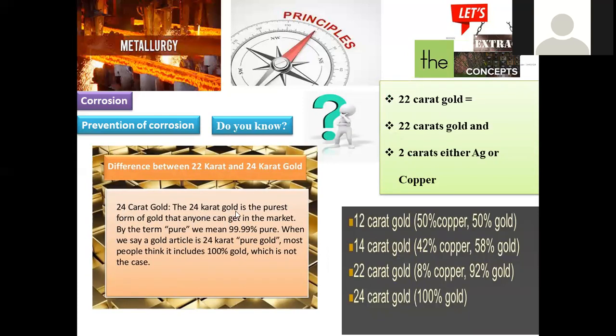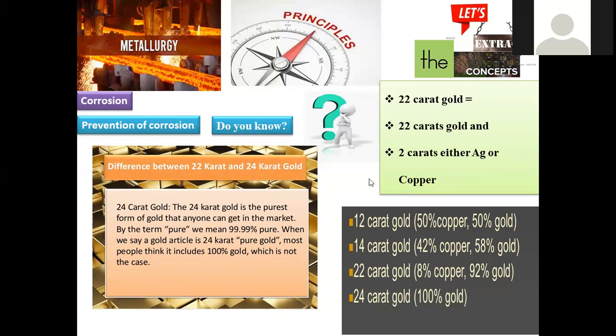24 karat gold, any one which is available in the market, is 99.99% pure. Almost you can regard it as 100%. That means the purest form of gold will be indicated in 24 karat. 100% gold will be there. Right. Then what about 22 karat gold? In 22 karat gold, 22 parts of gold will be there, and the remaining part is blended with either silver or copper in order to make it into a suitable form for ornamental preparation.